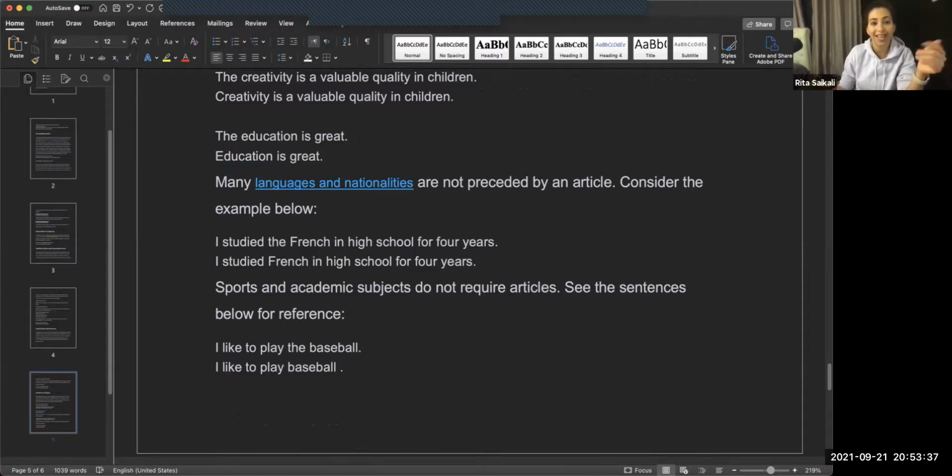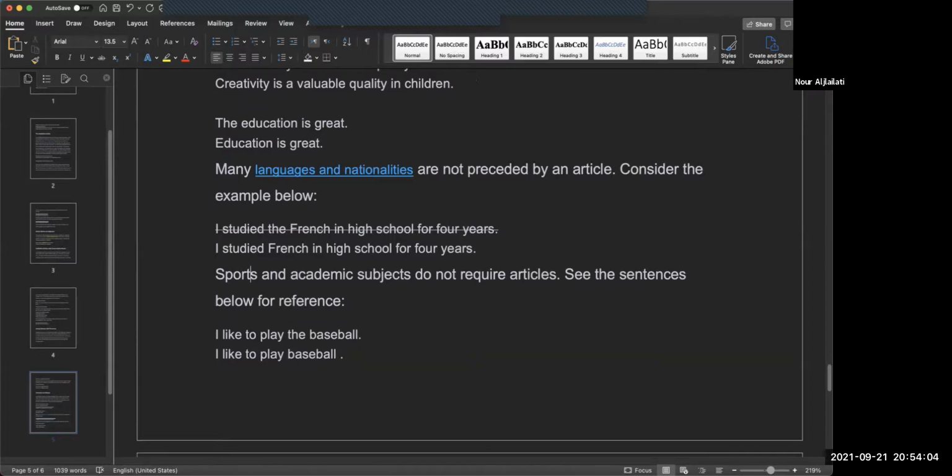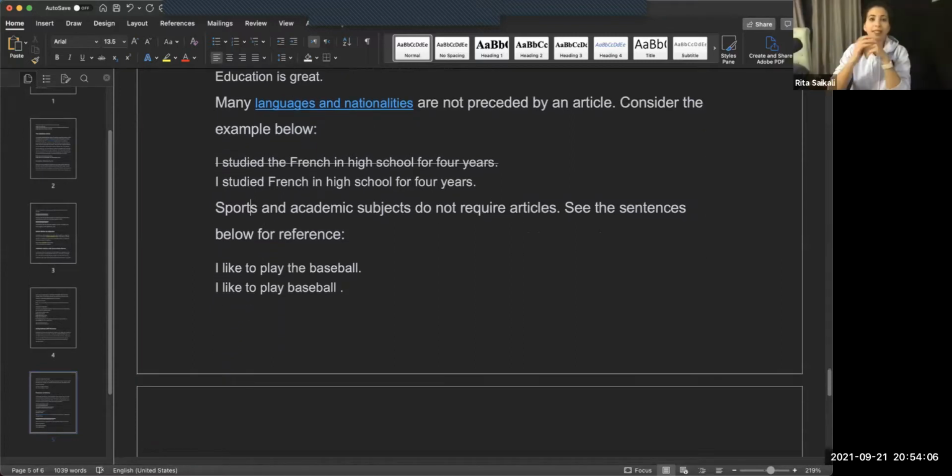Another rule is that many languages or nationalities are not preceded by an article. For example, "I studied the French in high school for 4 years" is not correct. It doesn't make sense, because French is a nationality and a language. So I won't say "I studied the French in high school." I say "I studied French in high school." There's no need to specify which French, because it's already specified. There's only one French.